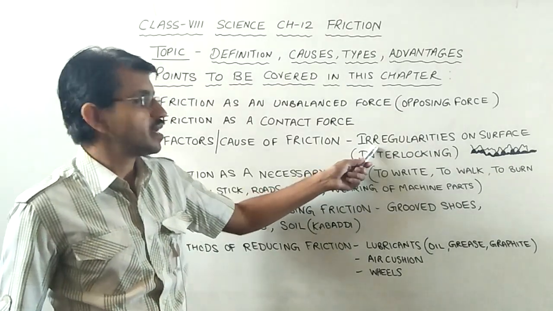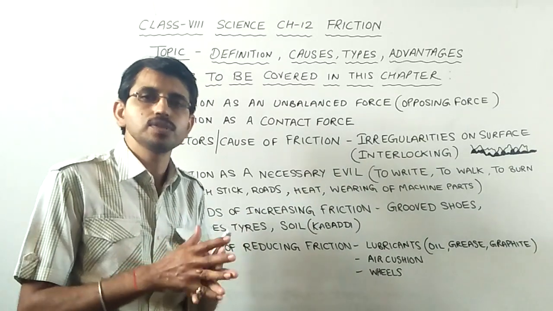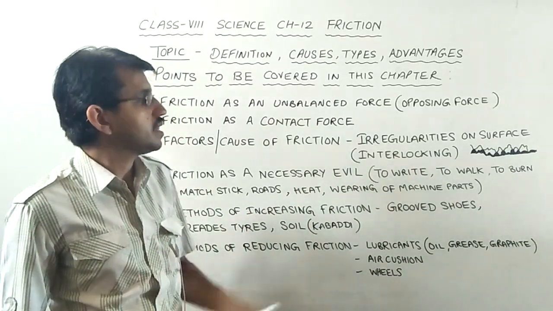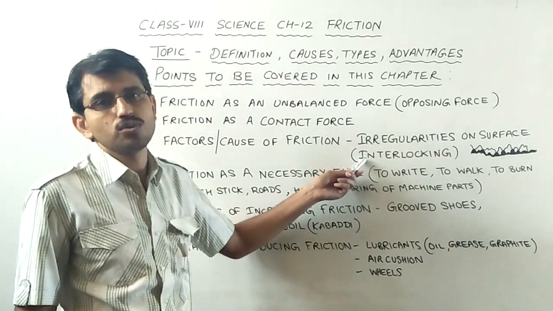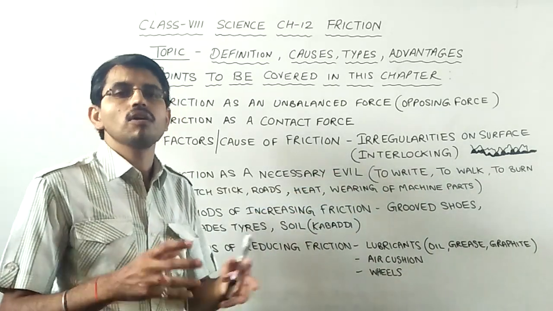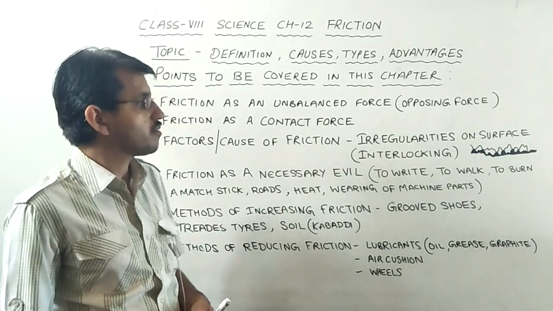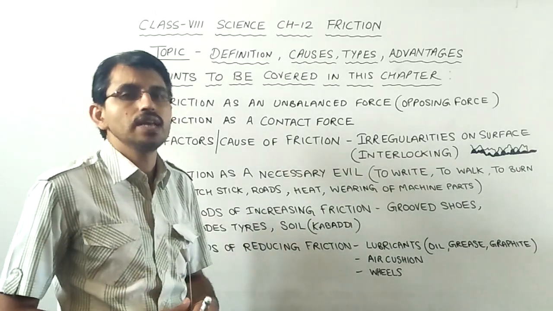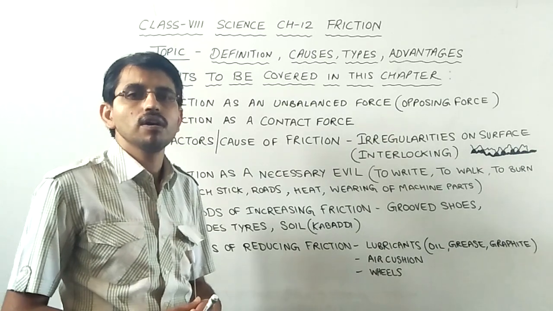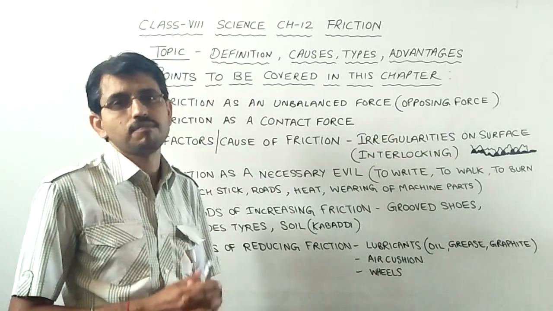These irregularities are responsible for friction because when the two surfaces come in contact with each other, interlocking occurs due to these irregularities. Now if the surface is smooth, this interlocking can be overcome by applying a little force. But if the surface is rough, then these interlockings are strong and we have to apply greater force in order to overcome the friction.